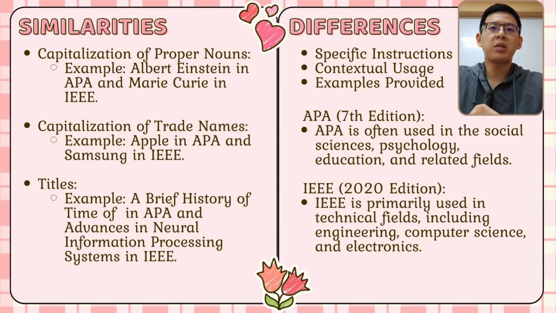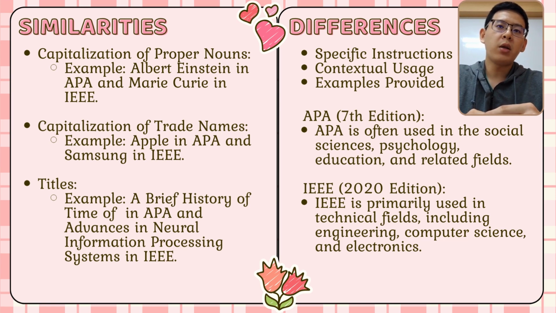Finally, let's talk about the similarities and differences in APA and IEEE edition. In similarities, both APA and IEEE guidelines stipulate that proper nouns, including names of people, places, organizations, and historical events, should always be capitalized. Example, Albert Einstein in APA and Marie Curie in IEEE.